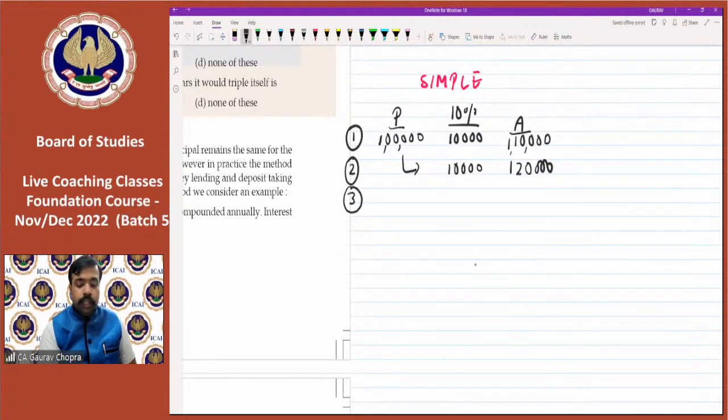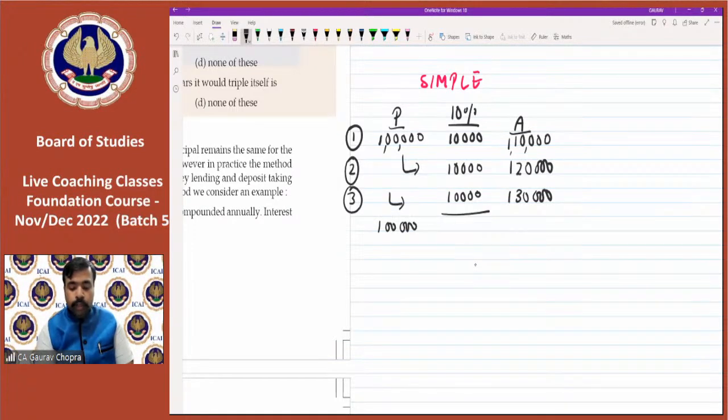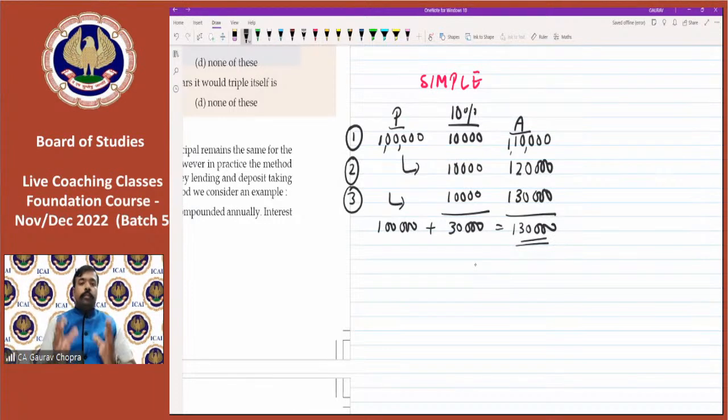In the third year, again interest will be calculated on the same figure, that is 1 lakh, that is 10,000, and the amount will be 1,30,000. So at the end of 3 years, the principal is 1 lakh, total interest earned is 30,000, and we will be getting in total 1,30,000 from the bank.